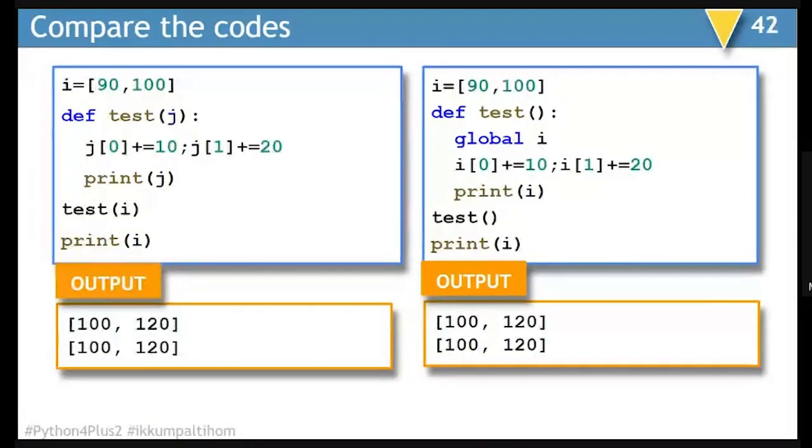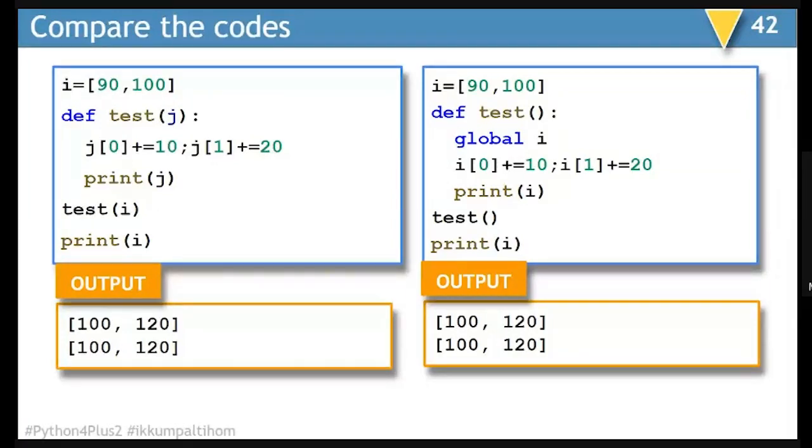One more code to compare. This time we have a list and we are trying a similar kind of thing in which I is defined as 90 and 100. I am passing I as the parameter. I became J inside the function and I am making changes in J0 and J1.